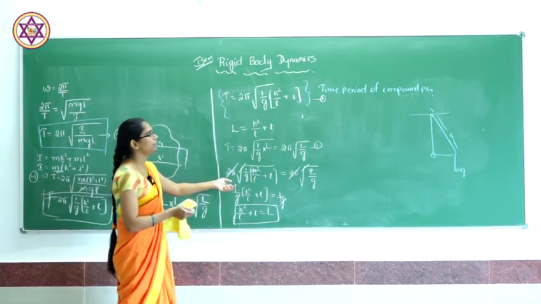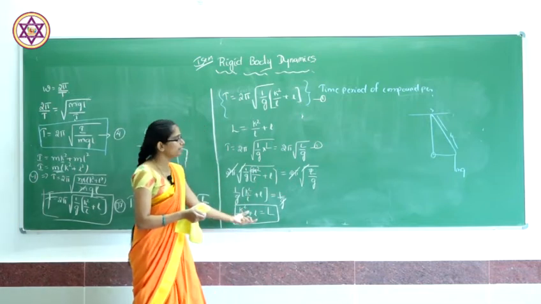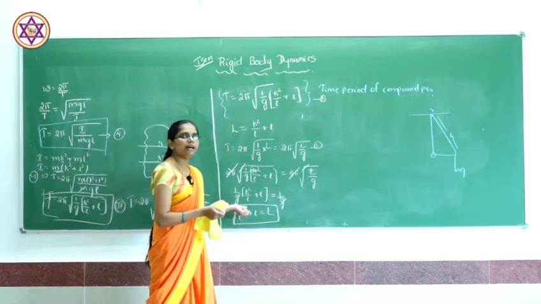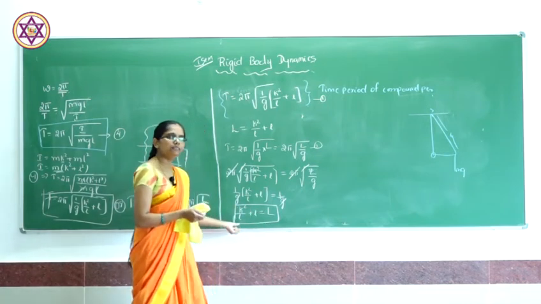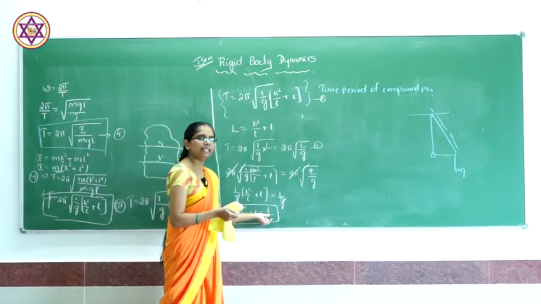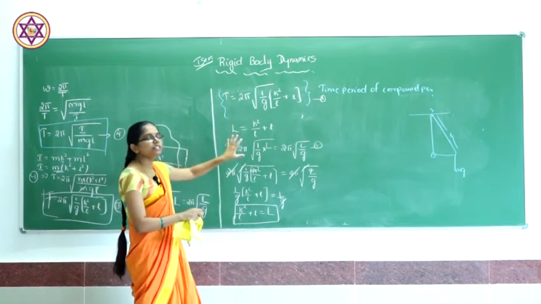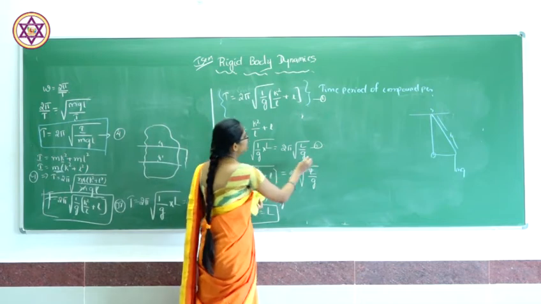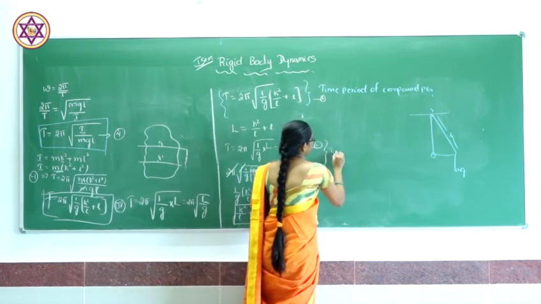By comparing, we get the L value equal to k²/l + l. So, this is the comparison between the time periods of the compound pendulum and the simple pendulum.